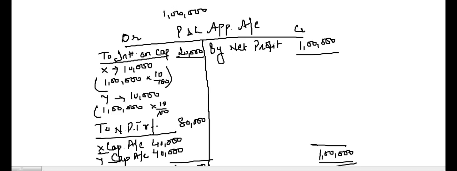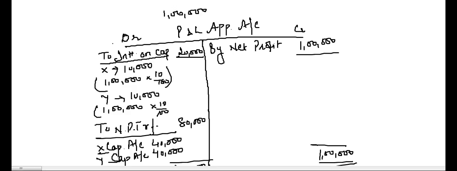That will be distributed among the partners in the ratio given either in the partnership deed or according to the provisions of the Indian Partnership Act 1932, that is, distribution of profits equally. Here I have assumed that the profits are distributed equally. So X will get 40,000, Y will get 40,000, and the P&L appropriation account will be closed.